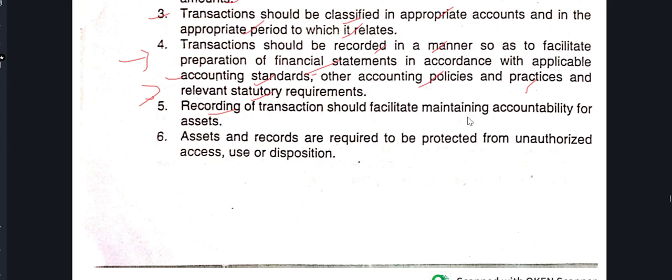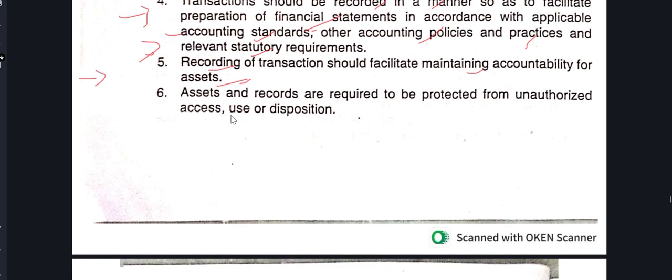Recording of transactions should facilitate and maintain accountability of assets. So accountability should be there. If something is recorded, that facilitates the maintenance of accountability of the asset. When an asset is bought, it is recorded, and a fixed asset also has to be registered. Not only that, when they go for verification, it should be matched.